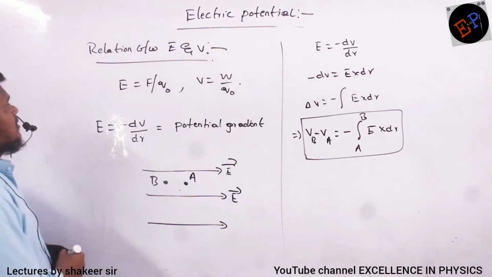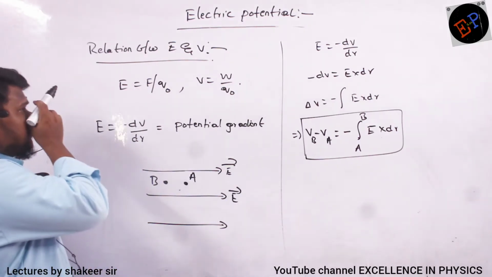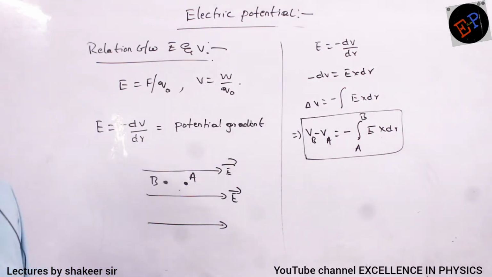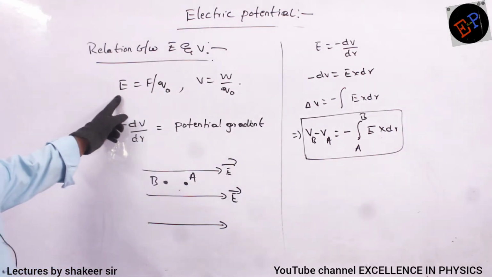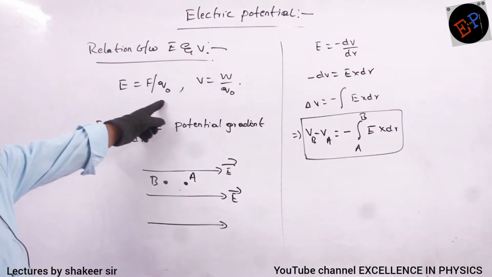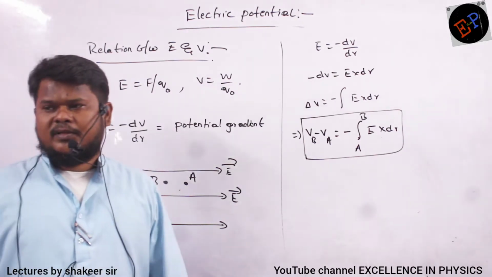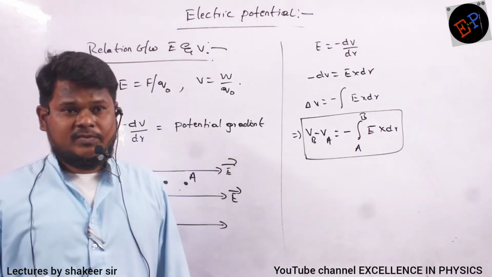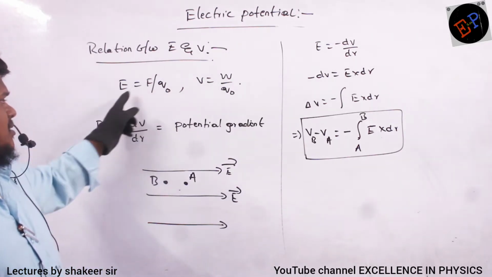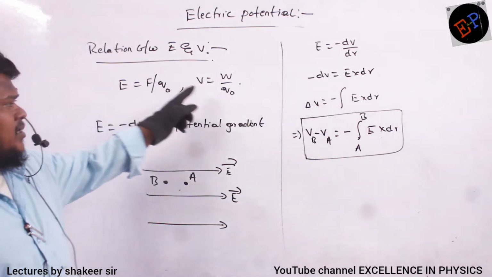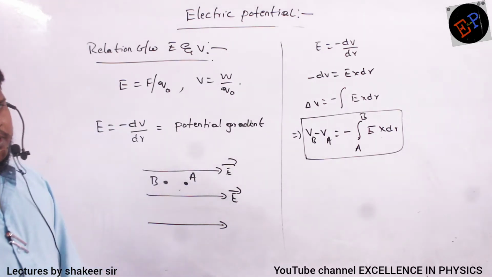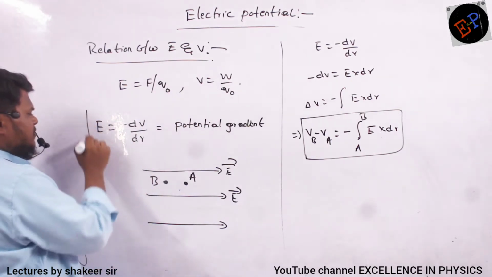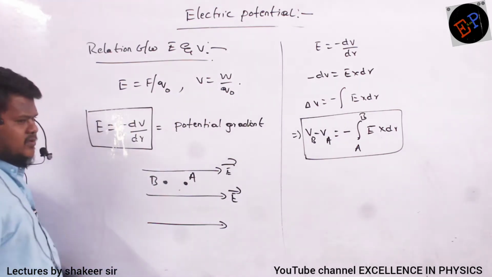Next we are studying a very important relation, that is the relation between electric field and potential. What is meant by electric field, we have already studied, no? Force experienced per unit test charge. In a field, the test charge is experiencing how much force? That force divided by charge is nothing but field. And work done per unit charge is called potential. So we can derive a relation between field and potential. The derivation part I am not doing. This is the relation we should remember.